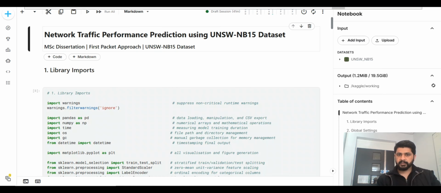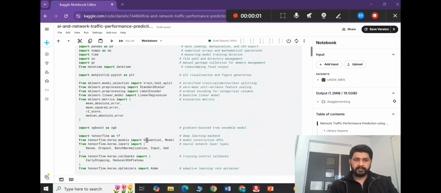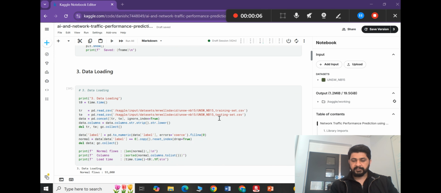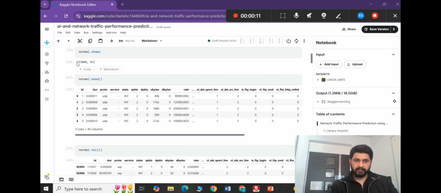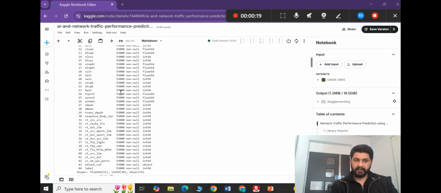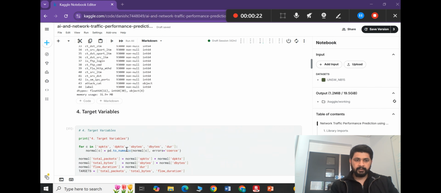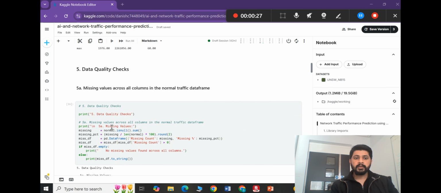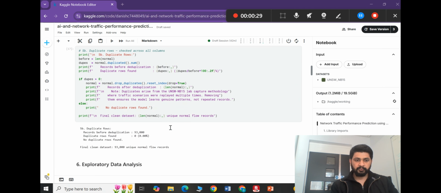Now I will demonstrate the actual working project. I developed and trained the entire project in a Jupyter Notebook on Kaggle. Here are the library imports, then global settings for the graphs, and then data loading. Here is the pre-split data loading, and then the split again over here. And then we can see the 93,000 rows and 45 columns, and different features that I explained already in the slides. Here are the target variables: total packets, total bytes, and flow duration.